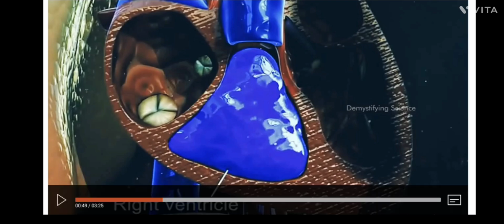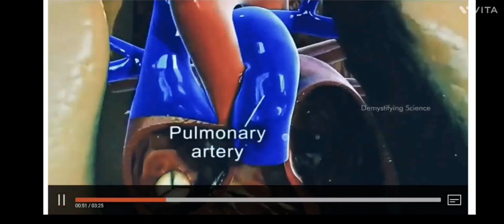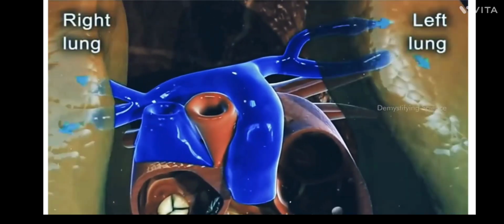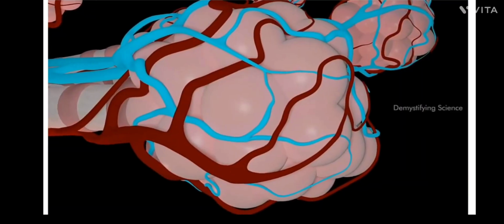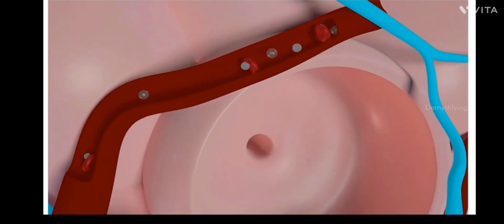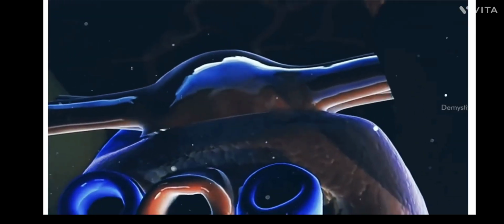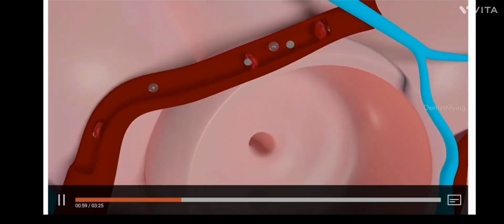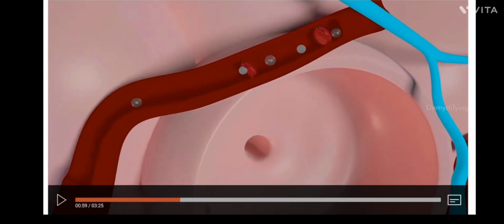See how it will reach the lungs. From here it will come to the pulmonary artery, and from the pulmonary artery it will reach the lungs. From the lungs it will come to the alveoli. From the alveoli it will receive the oxygen, and here you can see oxygen will bind with the red blood cells. Oxygen molecules will bind with the red blood cells.